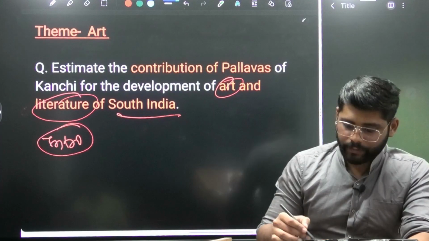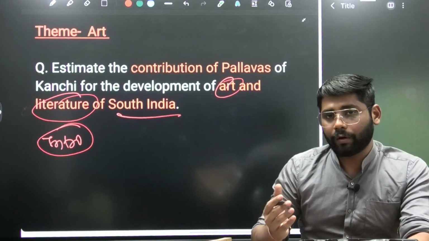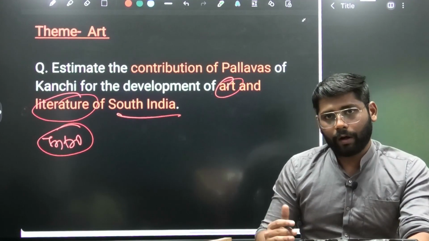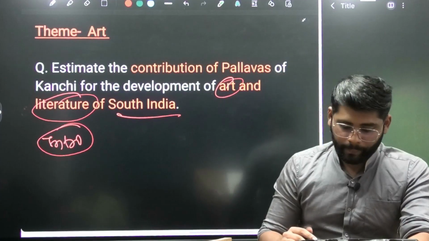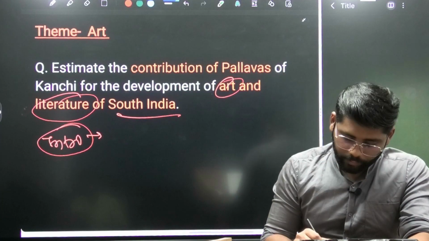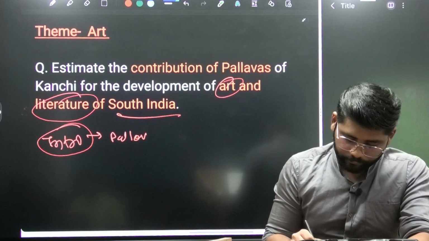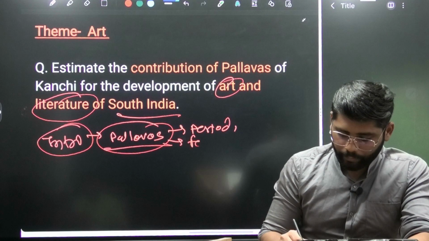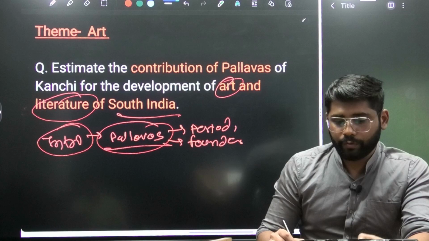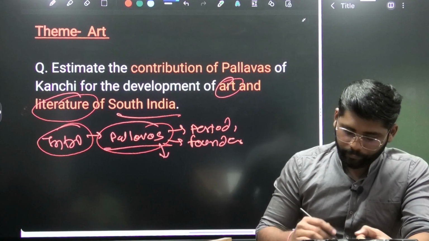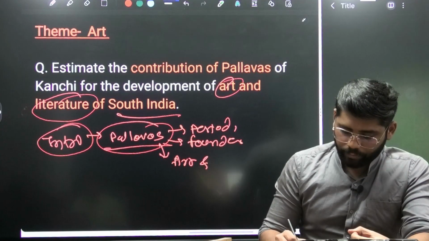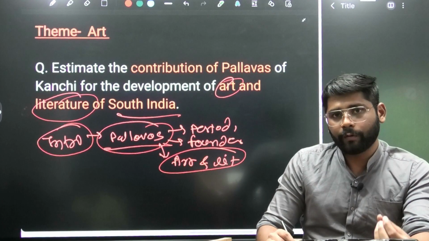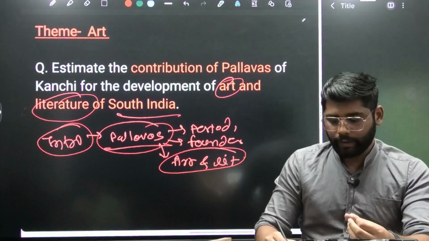The question does not have a hidden or indirect demand, the question is direct, so we can move directly towards our actual question. So in the introduction, what will we write about the Pallavas? The period, who founded it, that Simha Vishnu, and then we'll mention the art and literature. We can mention the prominent rulers who patronized this, Mahendra Varman I and Narasimha Varman II. So we can mention their names.